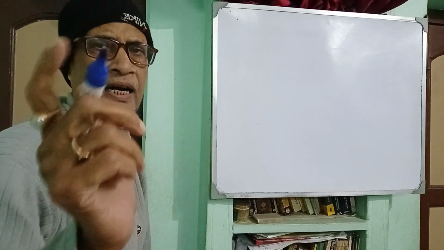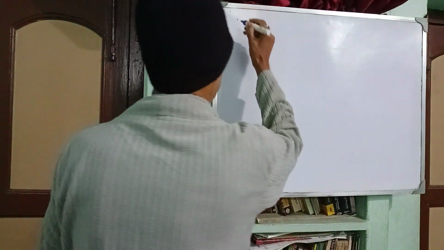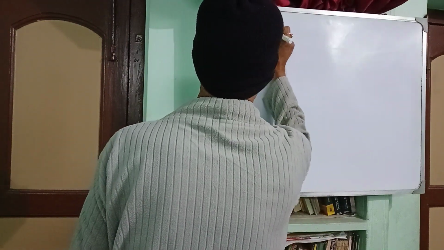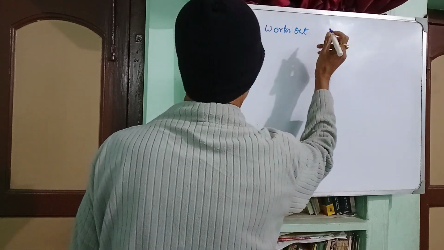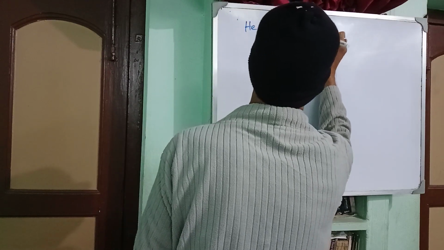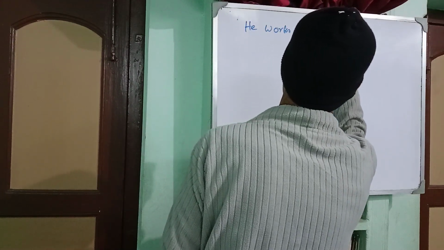I am not making my introduction very lengthy, and let us start today's topic, that is interrogative forms of present indefinite tense, past indefinite tense, and future indefinite tense. For example, let us write a sentence. He works out the sums at home.